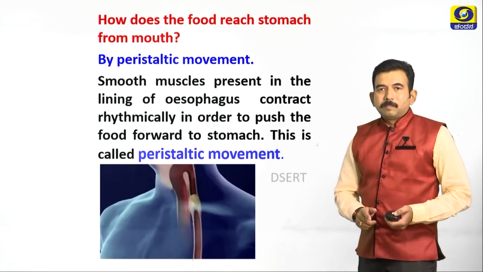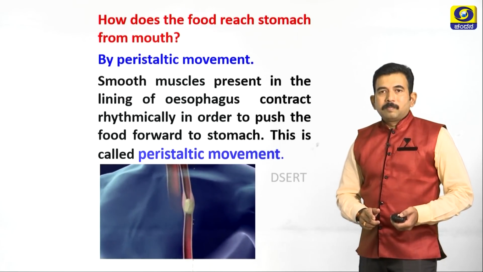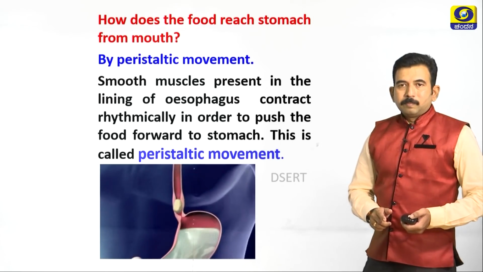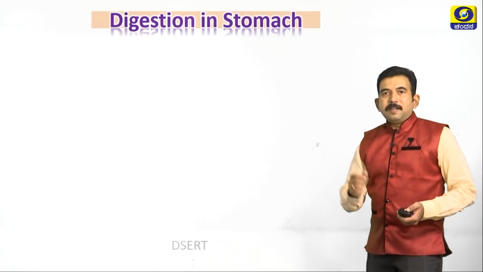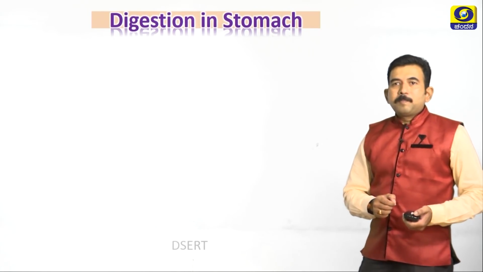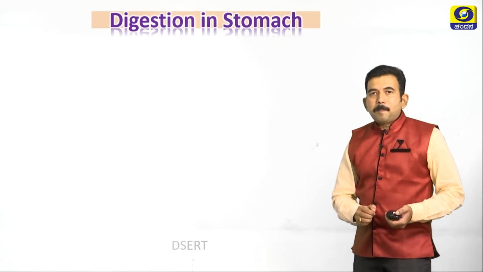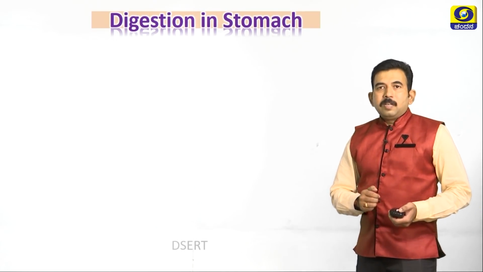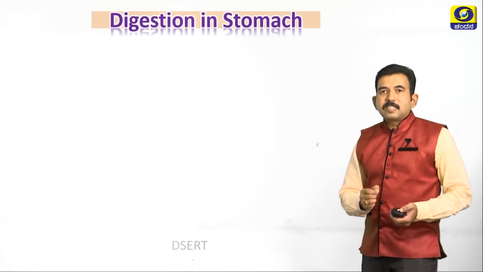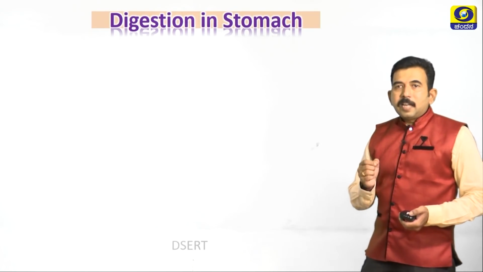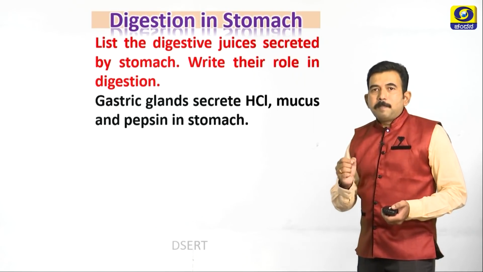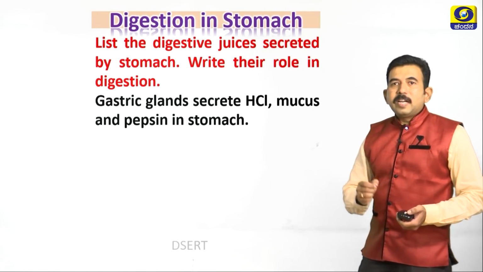Please observe this. Okay. So next let us study digestion in stomach. Once the food reaches the stomach, it will remain in our stomach for approximately 3 to 4 hours. In stomach, the walls of the stomach consist of gastric glands. These gastric glands secrete certain substances, mainly hydrochloric acid, mucus, and pepsin, which is very useful in digestion of the food.